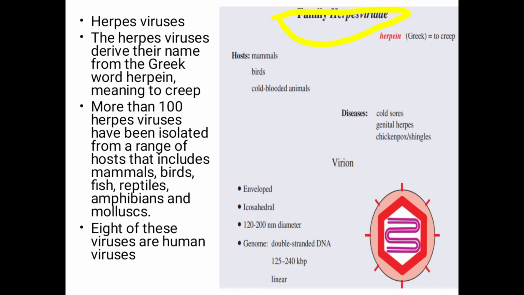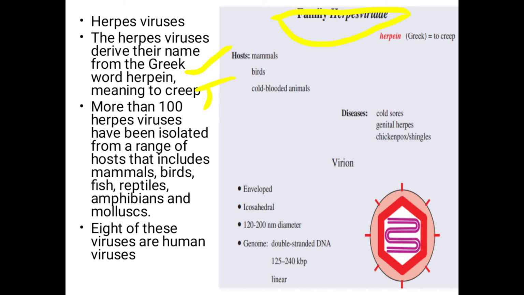Actually, the herpes viruses derived their name from the Greek word herpein, which means to creep. What does it mean? It means that when any type of infection is caused by herpes viruses, these infections spread from one body part to the other body part. Therefore, these viruses are named after herpein, which means to creep.